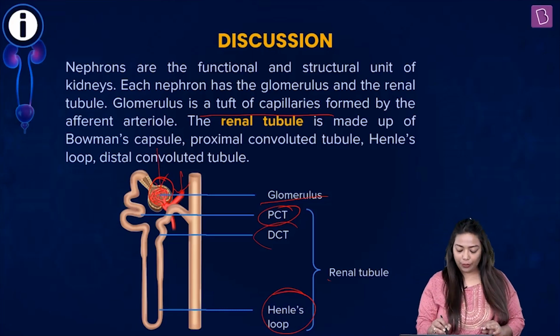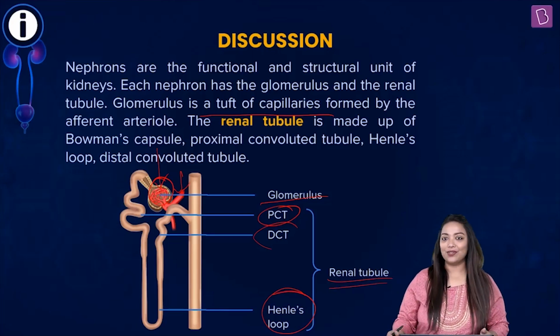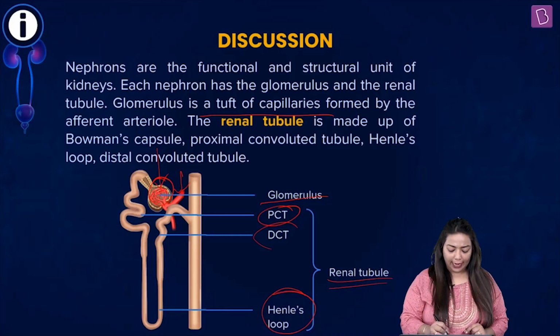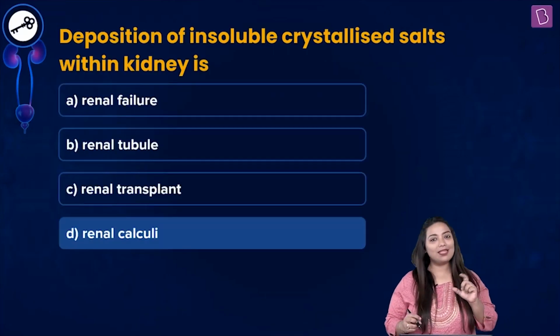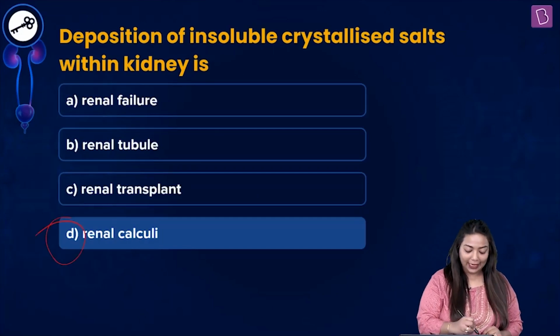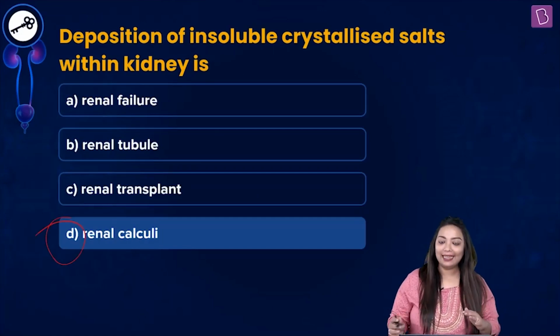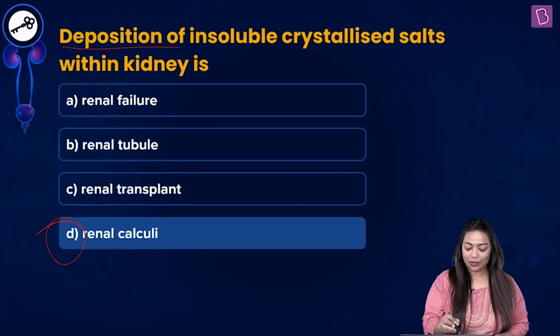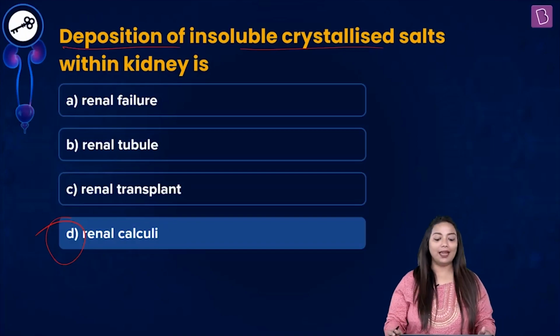Please remember, this is what your renal tubule will encompass, these structures. Finally, let's pick the answer, but I hope by now you've got the idea that the term renal is associated with kidney. And the answer for this particular question is option D. Kidney stones or renal calculi are the condition when there is deposition of insoluble crystallized salts.